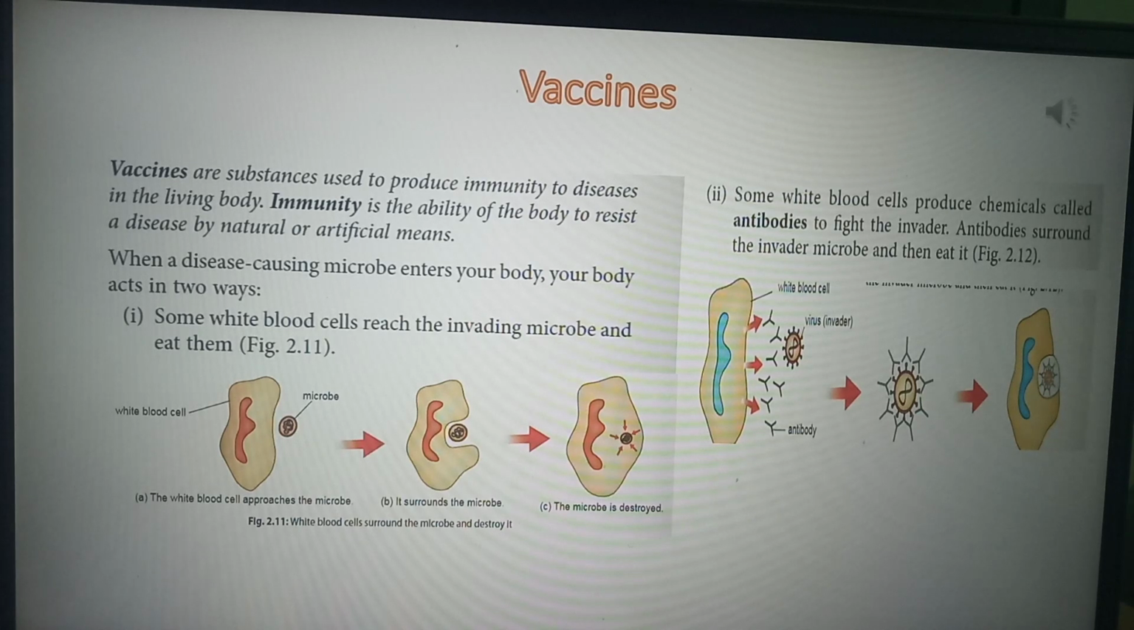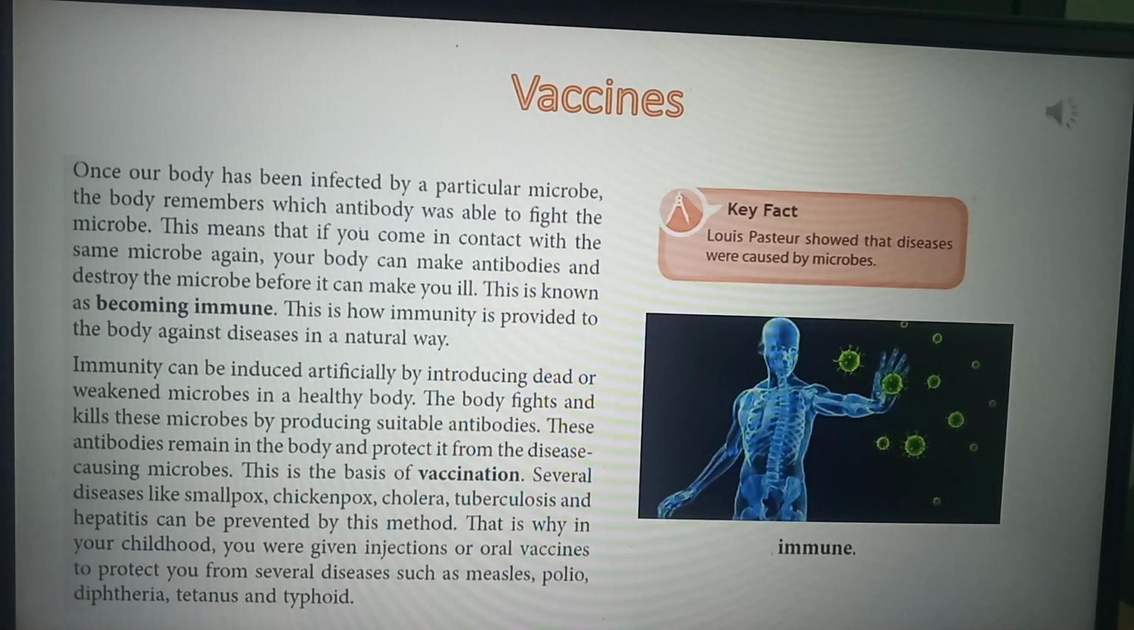Once our body has been infected by a particular microbe, the body remembers which antibody was able to fight the microbe. Your body has known which microbe has entered your body, isn't it? Your body knows very well, and it is able to remember also which antibody was able to fight that microbe. Your body knows which microbe has infected you, and it also remembers which antibody was able to fight that microbe.